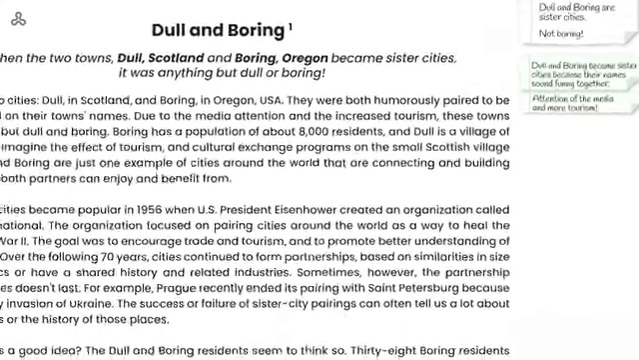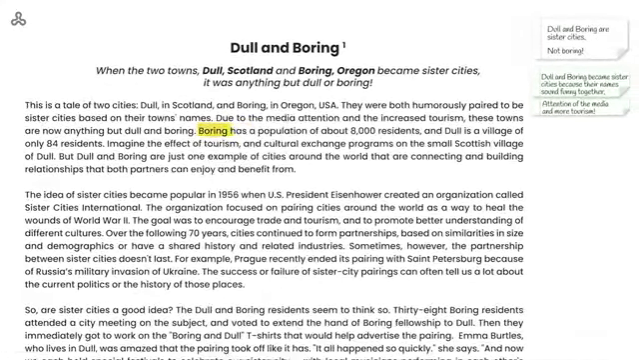Okay, let's continue. Boring has a population of about 8,000 residents, and Dull is a village of only 84 residents. Imagine the effect of tourism and cultural exchange programs on the small Scottish village of Dull. But Dull and Boring are just one example of cities around the world that are connecting and building relationships that both partners can enjoy and benefit from.